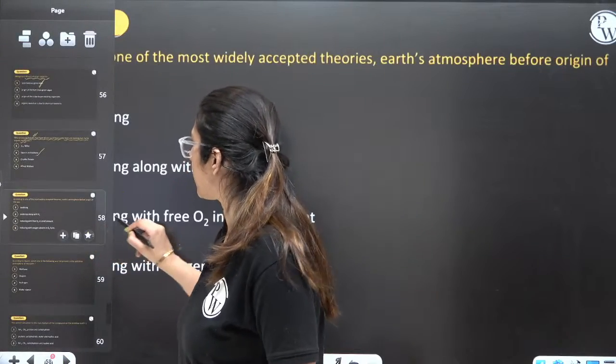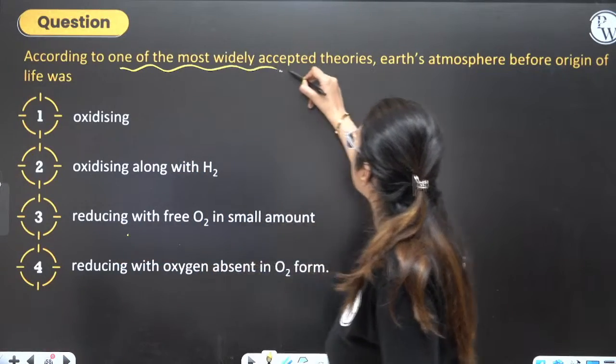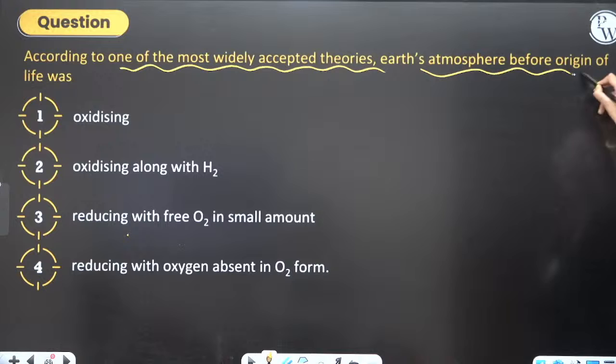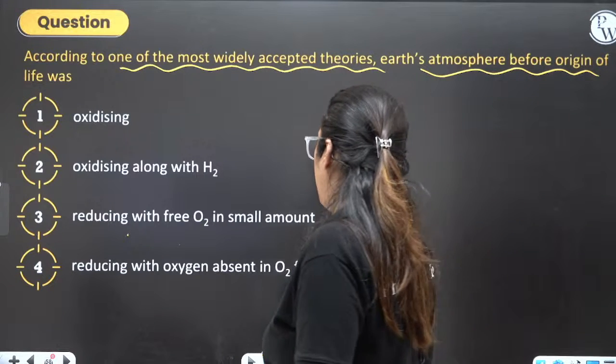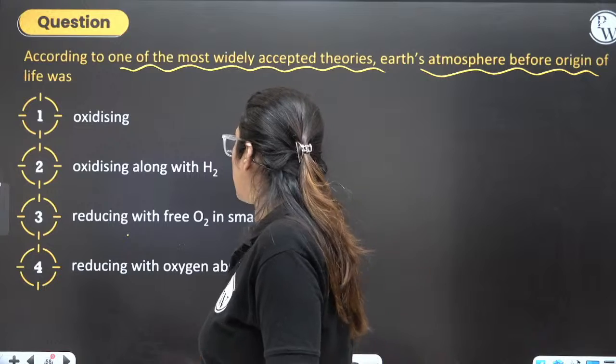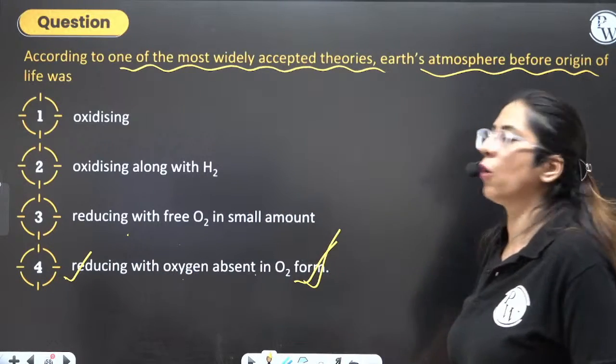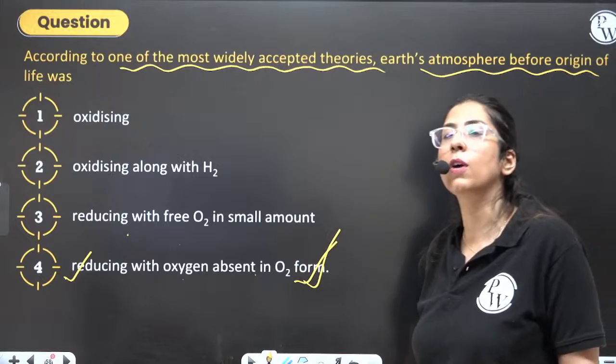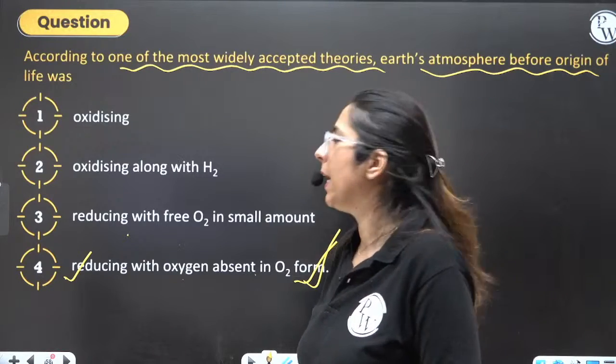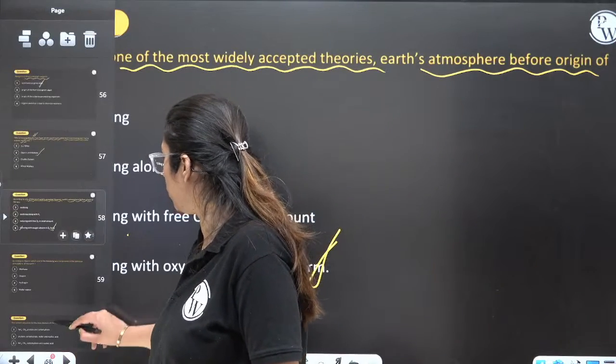Okay, now next is, according to one of the most widely accepted theories, Earth's atmosphere before the origin of life was reducing, with oxygen absent in O2 form. Oxygen was there, but it was bound to carbon, forming carbon dioxide, and NO2.